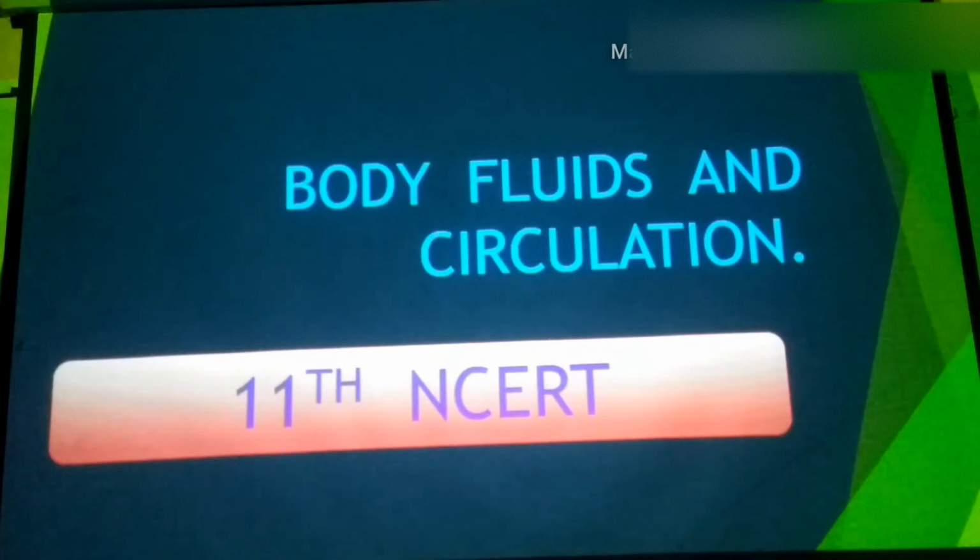So today we will see the chapter body fluids and circulation. It is known for us that this chapter has a specific significance in CBSE, NCERT syllabi as well as the NEET examination.